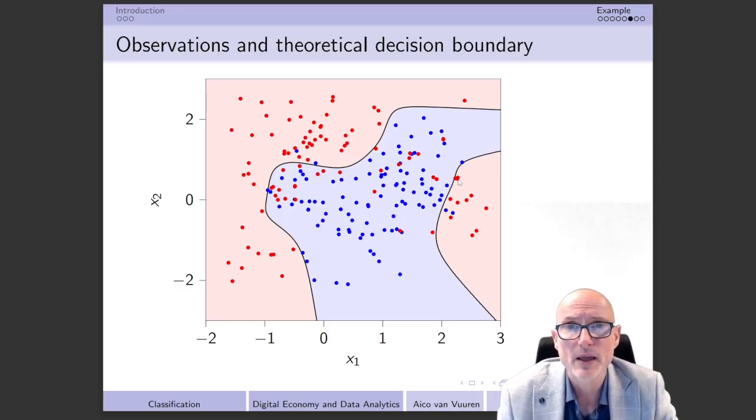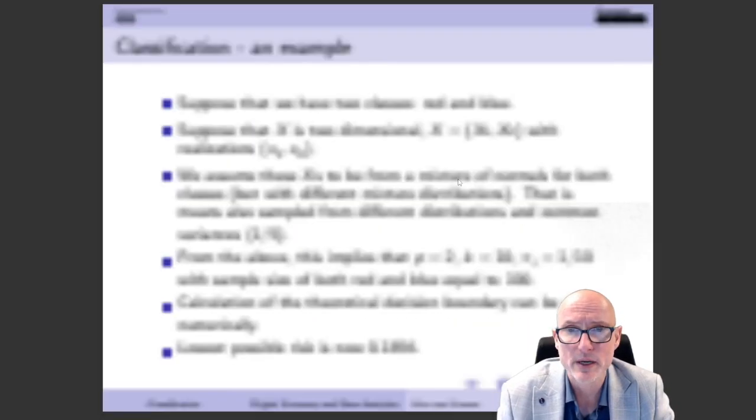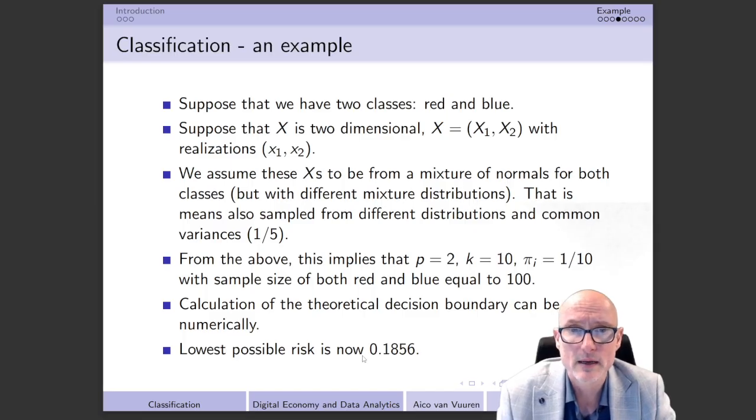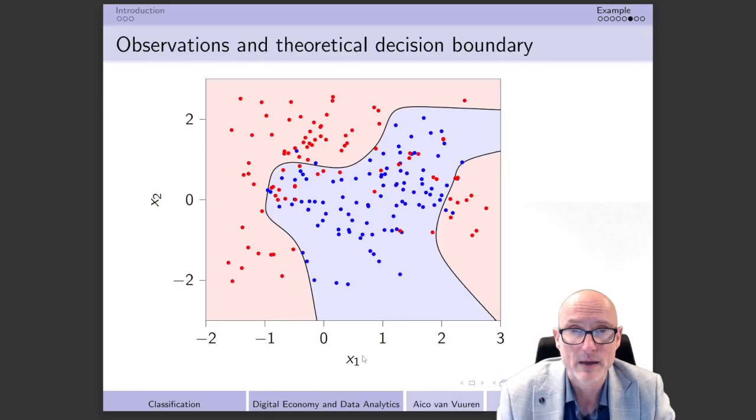So that implies that even in the case that we're going to follow the optimal decision rule, then we sometimes make errors. And the errors that we're going to make could also be numerically calculated simply by looking not just at 100 reds and 100 blues, but we can do this of course a million times and find out what is the percentage of times that we actually make an error.